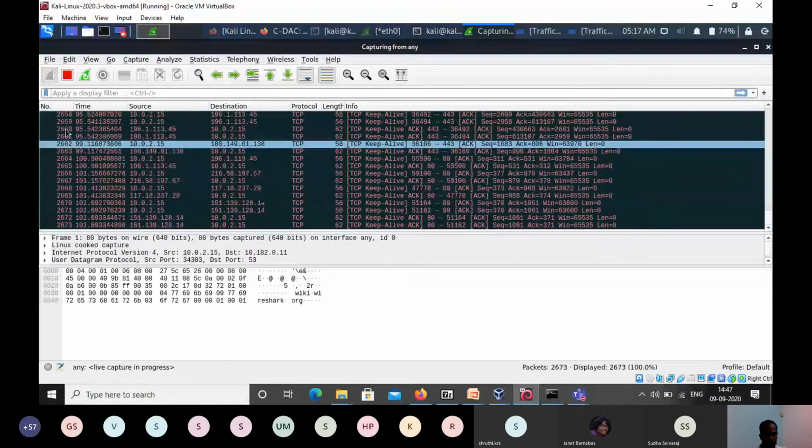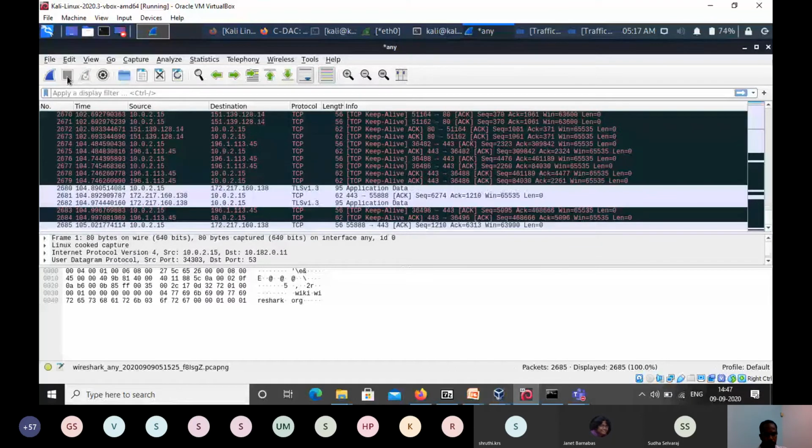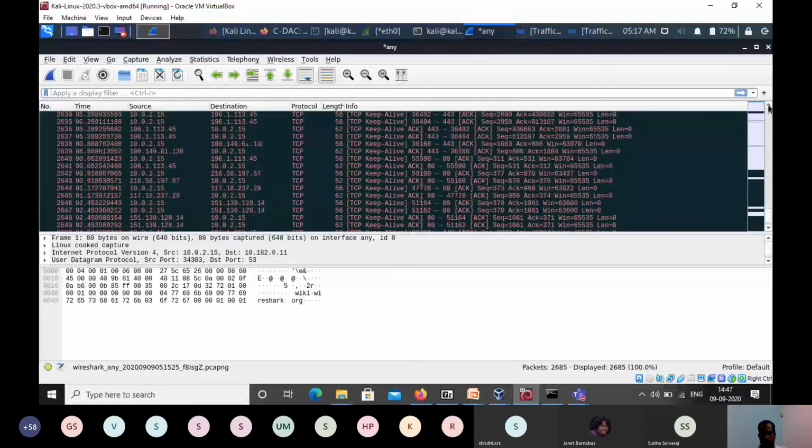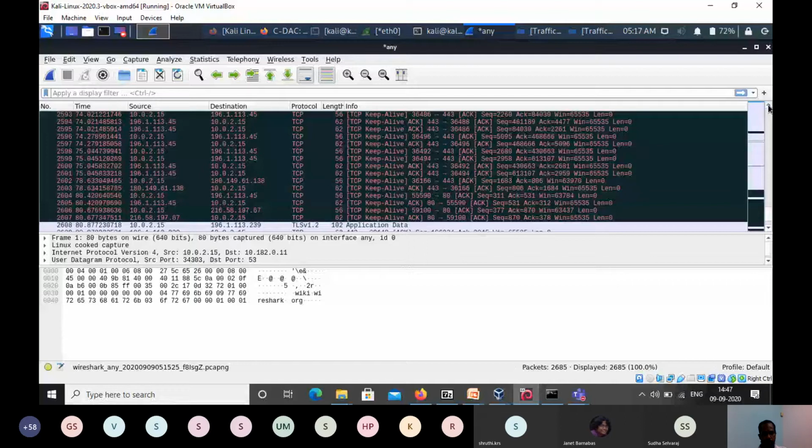So I'm just stopping this. Here is a button, and then it will have a display. We can analyze the packets which are already captured. Now live capturing is not there because I stopped the live capturing, but whatever traffic was captured is still available now.